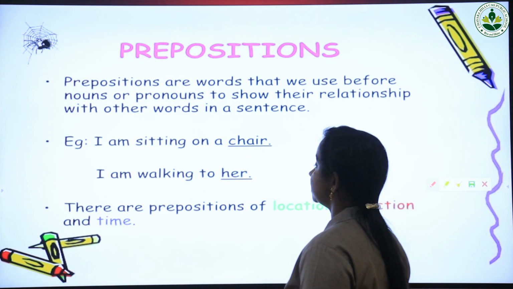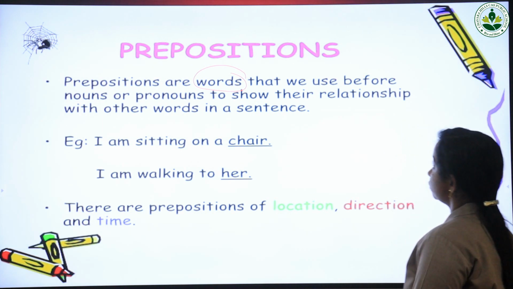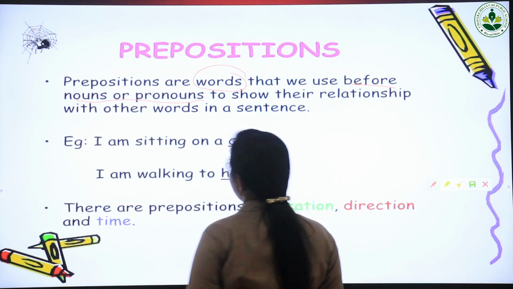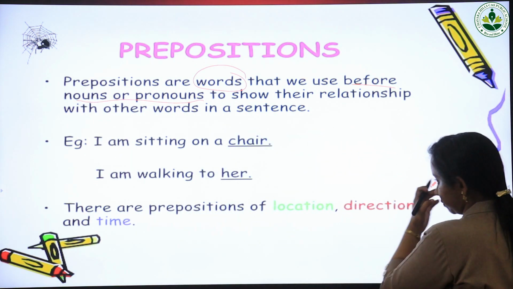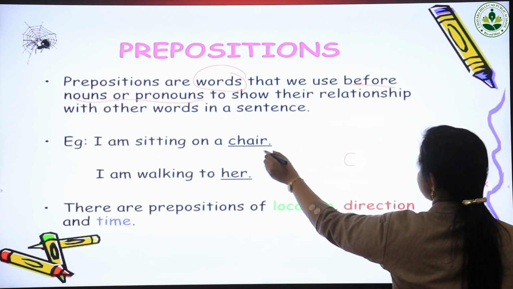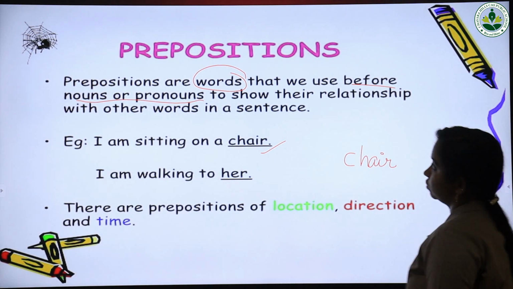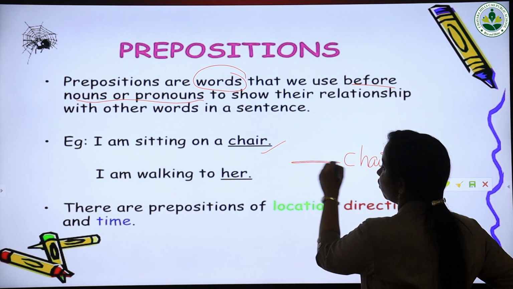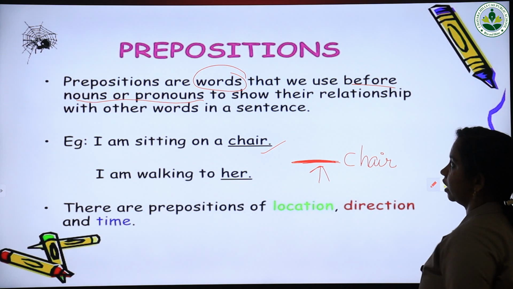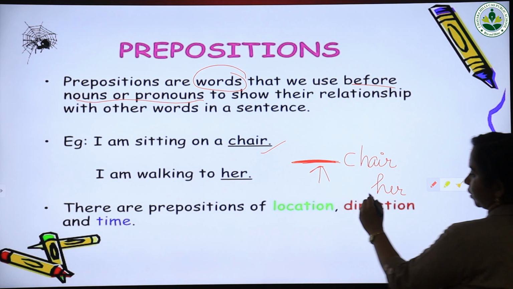Prepositions are words that we use before nouns or pronouns. That means we use it before a noun or a pronoun. For example, we will take this chair. Prepositions are used before the noun, or otherwise we can use it before a pronoun also. Here we have a pronoun, her.